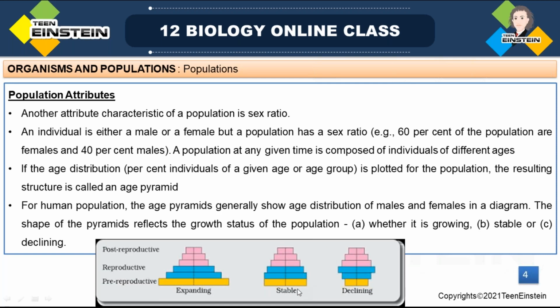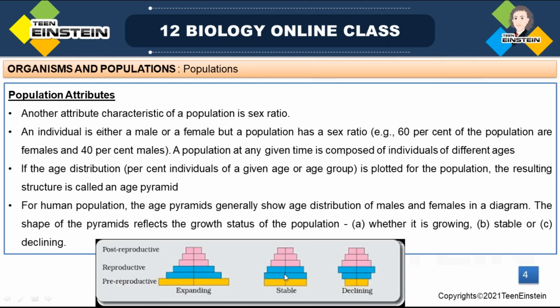Here you can see there is not much difference. So here you can't see much growth. Here the pyramid is bell-like, with pre-reproductive individuals being only marginally more than the reproductive individuals. There is a slight difference. So the population is said to be mature. Only those many numbers are entering the next stage, and from there it is growing like that.